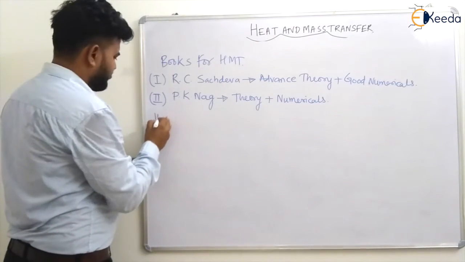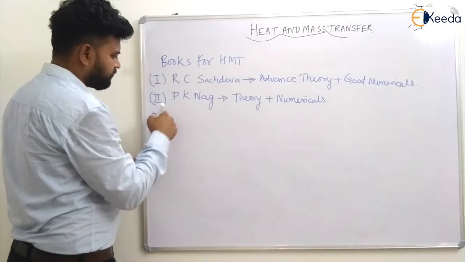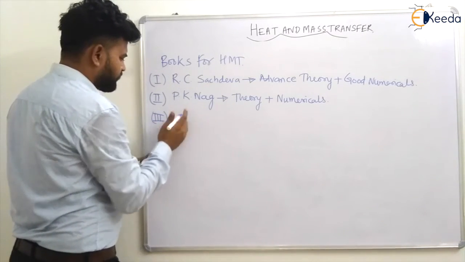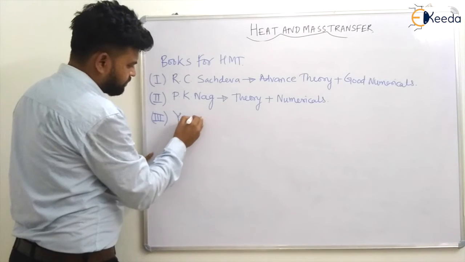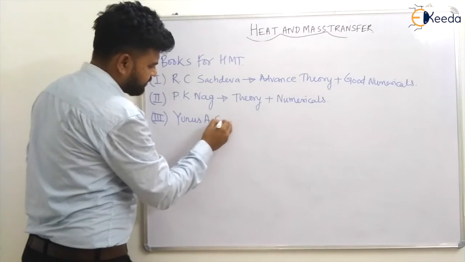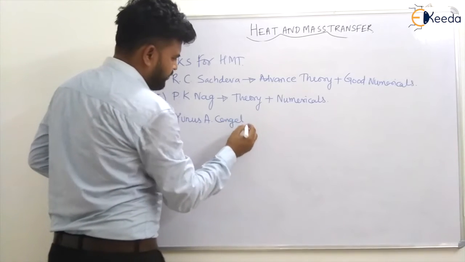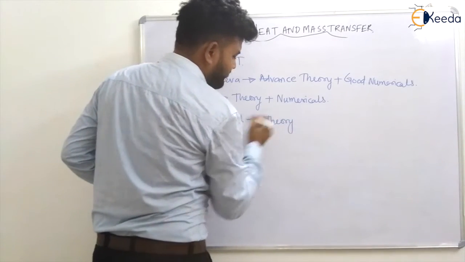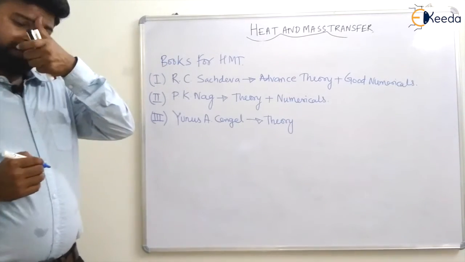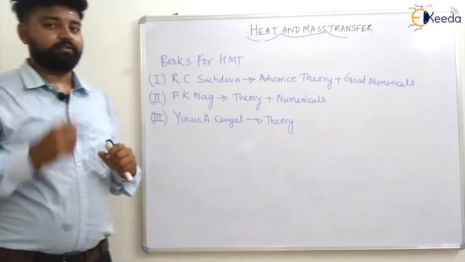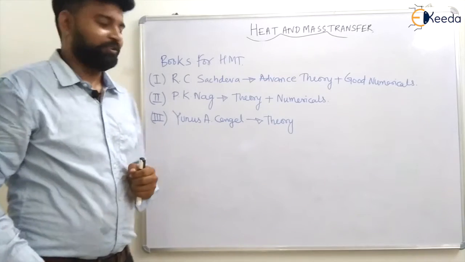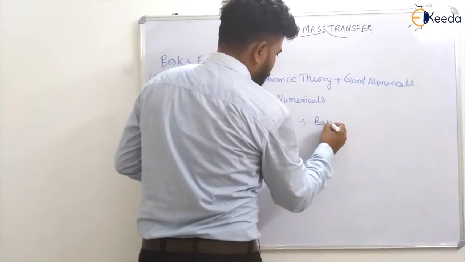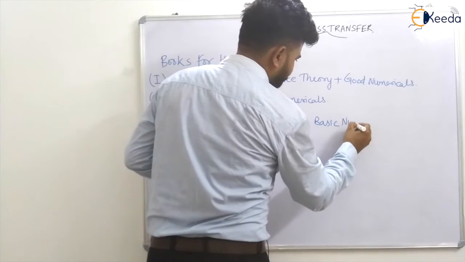And the third one is Yunus A. Cengel. In this you will have the best theory, and it is a very interesting book. You will enjoy studying this book. Theory plus some basic numericals will be there.